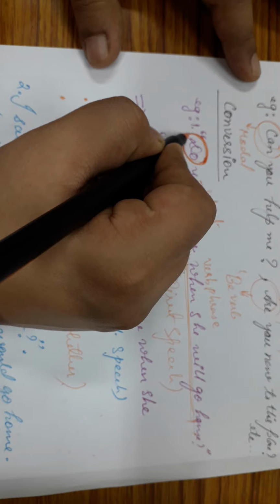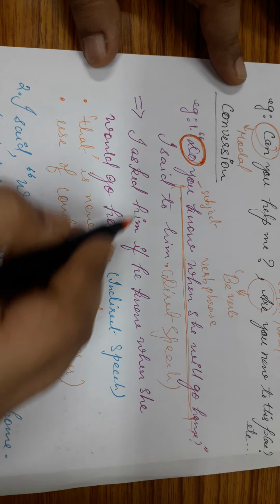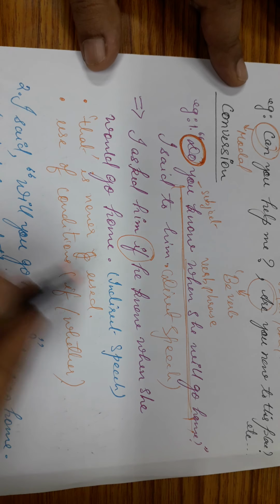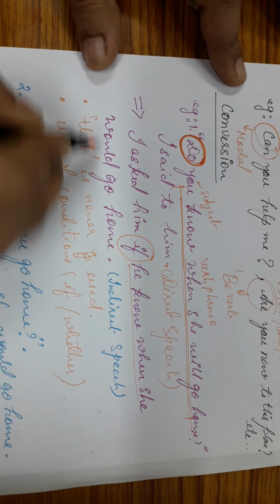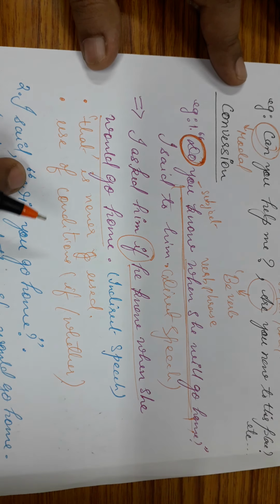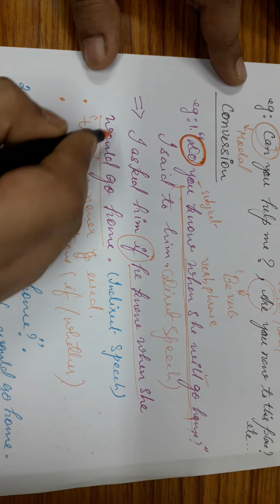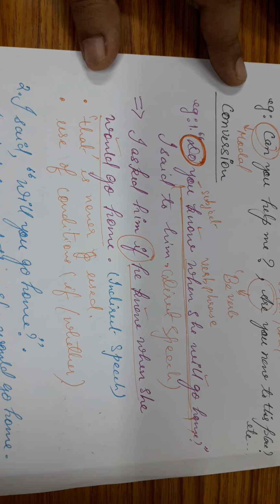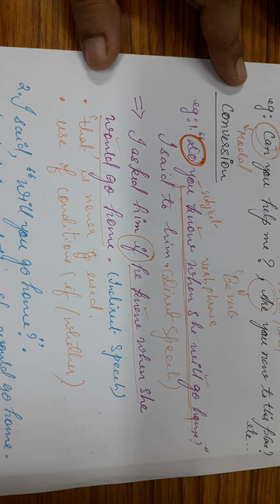Now this do verb, or the do question verb, is removed when we have converted this from direct speech to indirect speech. So instead of this do verb, here we have if. Then he knew when she would go home, and we have made all the necessary changes, that is the change of pronoun and also the change of tense, that is will has become would, know has become knew. Fine. And the changes in the pronoun are also made.